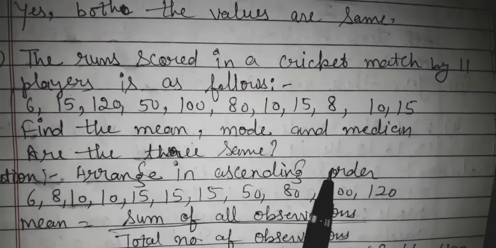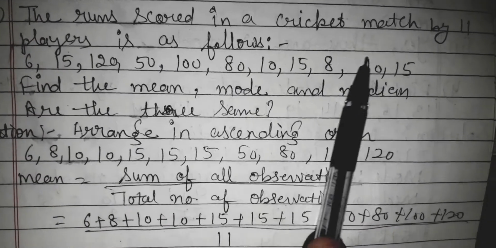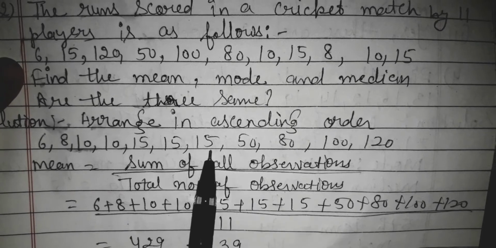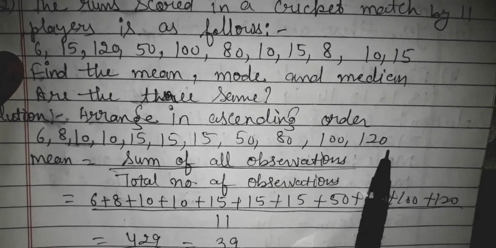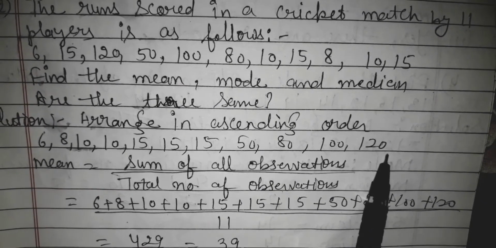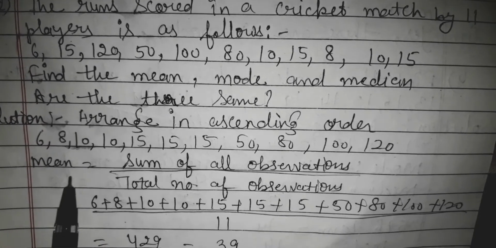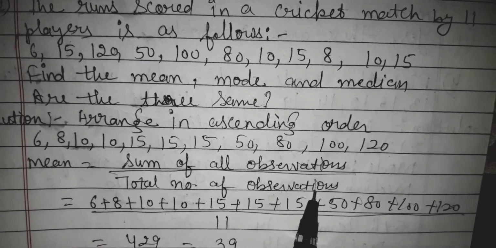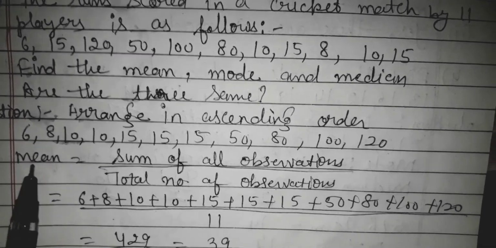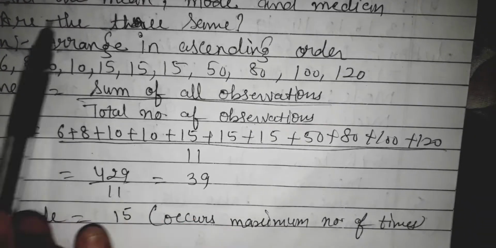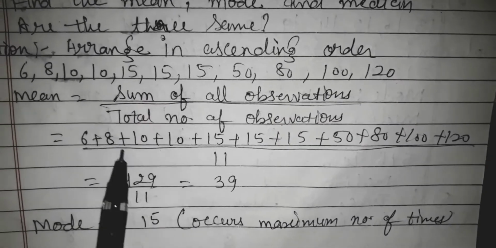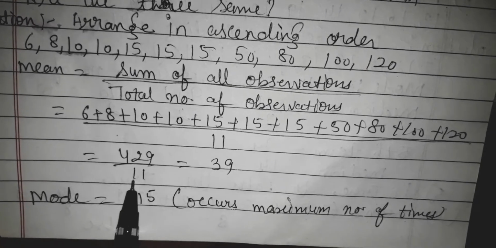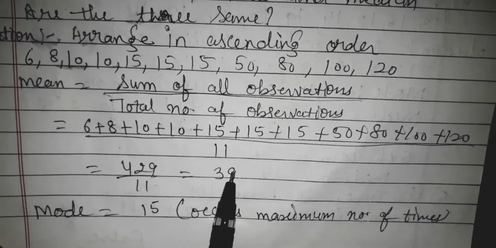First, I will arrange in ascending order: 6, 8, 10, 10, 15, 15, 15, 50, 80, 100 and 120. This is ascending order. Then I will find the sum. Mean means sum of all observations upon total number of observations. I will add all these numbers and divide by 11 because there are 11 numbers. 429 by 11, it means my mean is 39.